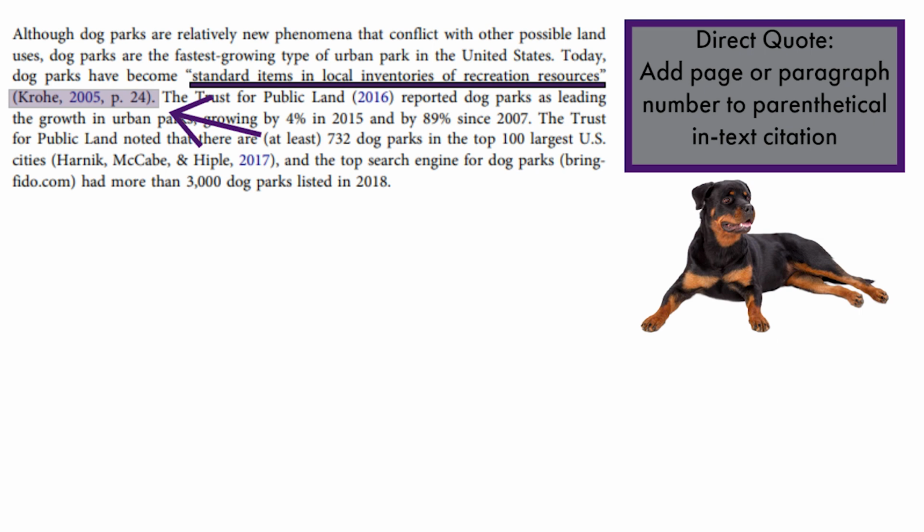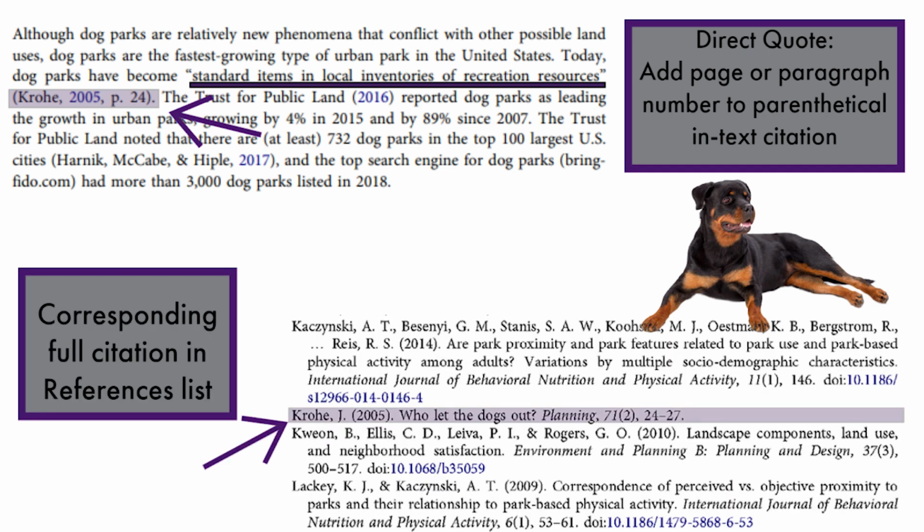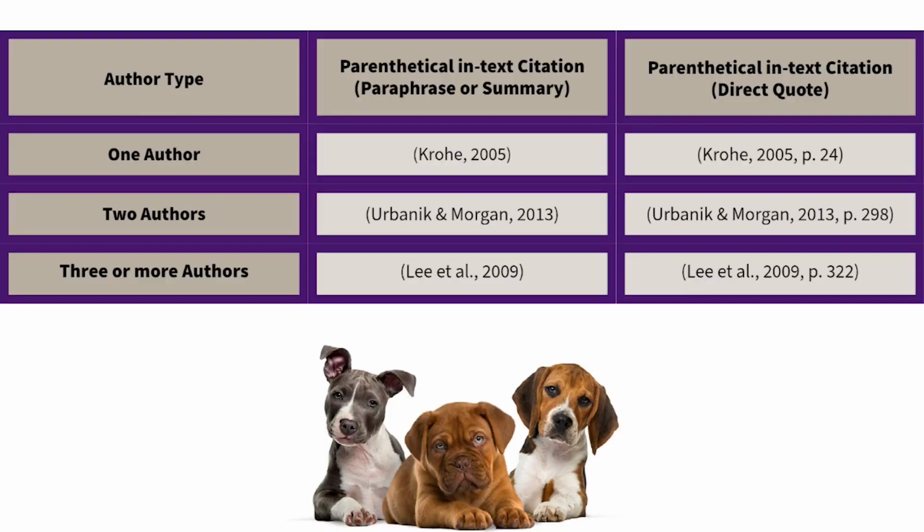Here's an example of doing a parenthetical in-text citation for a direct quote. The difference here is that with a direct quote, you also include the page number or numbers. In this example, for a direct quote, the in-text citation is parentheses, Krohe, comma, 2005, comma, p, period, 24, end parentheses, period. These are the most common parenthetical in-text citation situations.